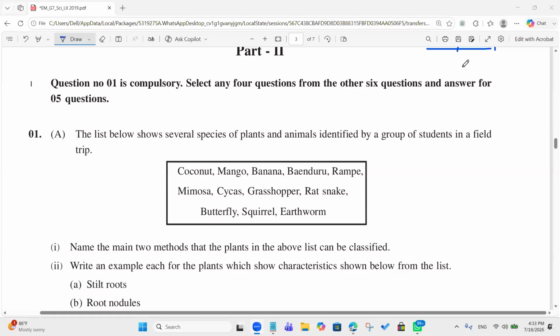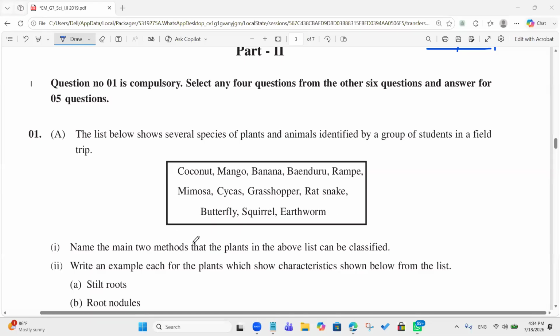Let's see part 2. The first question is compulsory. Select any 4 questions from the other 6 and answer 5 questions altogether. The list below shows several species of plants and animals identified by a group of students in a field trip: coconut, mango, banana, benduru, rampe, mimosa, cycas, grasshopper, rat snake, butterfly, squirrel, earthworm.